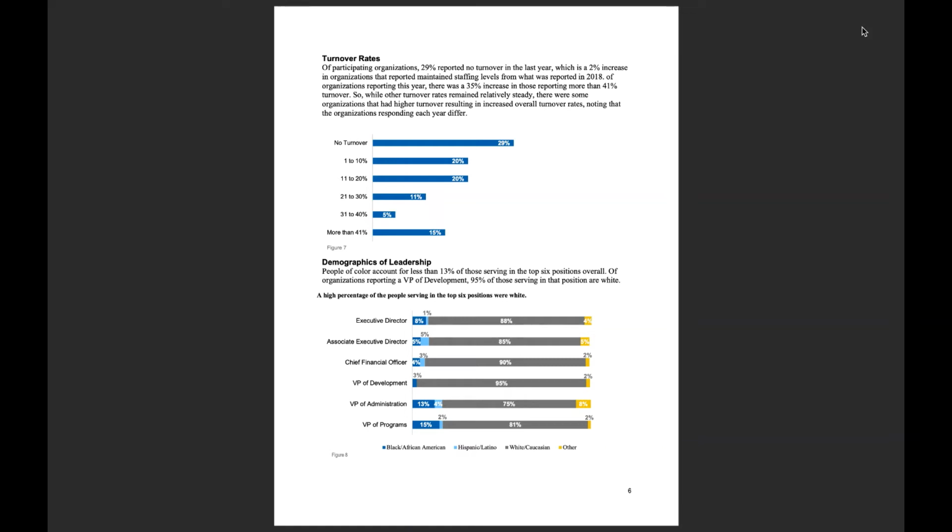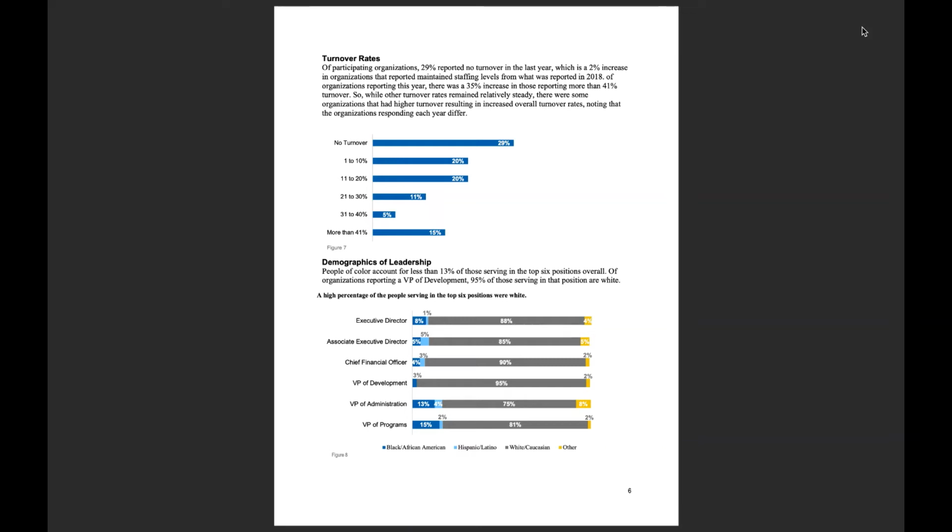Now, something that we note in the bulk of the report, and something to take note of when looking at a graph like this, is that not all of the same organizations complete the survey year after year. So the collection of organizations that we had in 2018 completing the survey and those we had in 2020 are not necessarily a side-by-side comparison, but many do complete the survey every time. So it is a snapshot of the Kansas City metro area nonprofits to see what the turnover rate is every time we do this report.